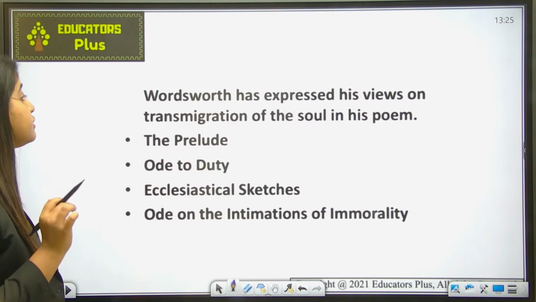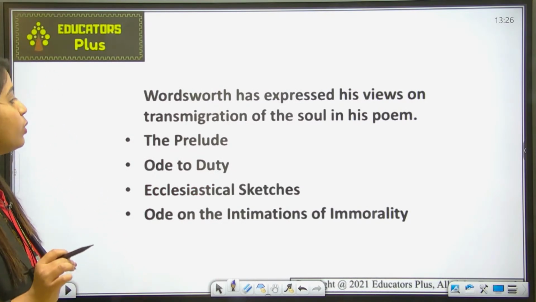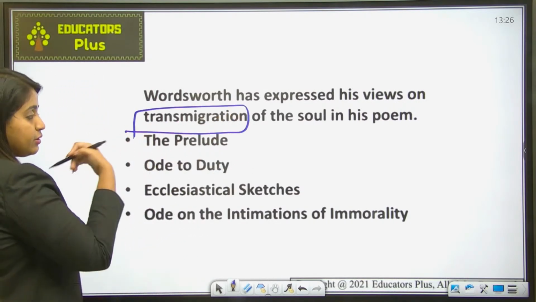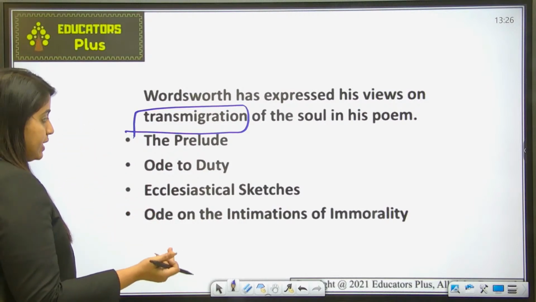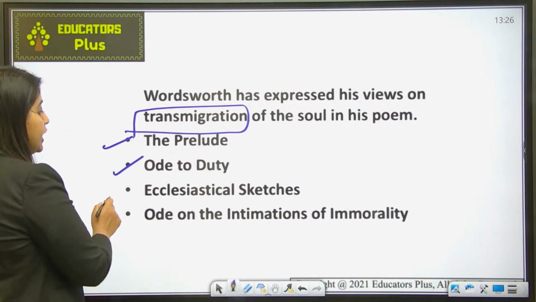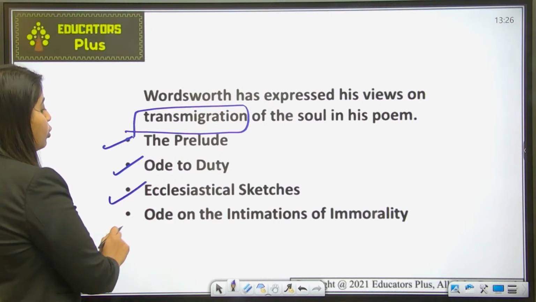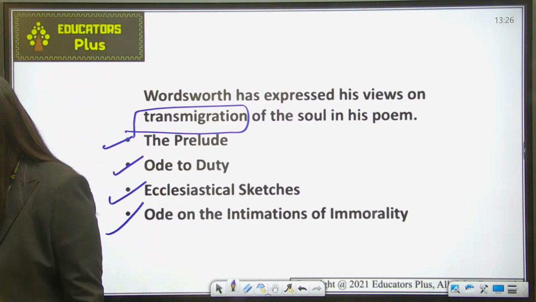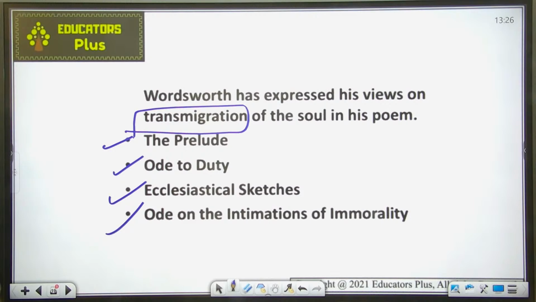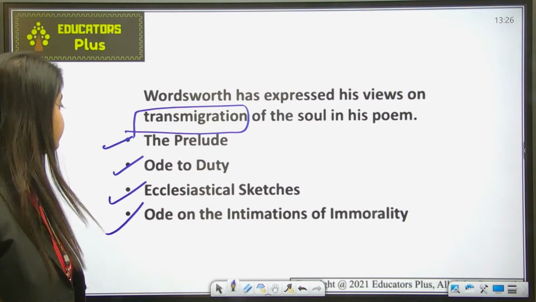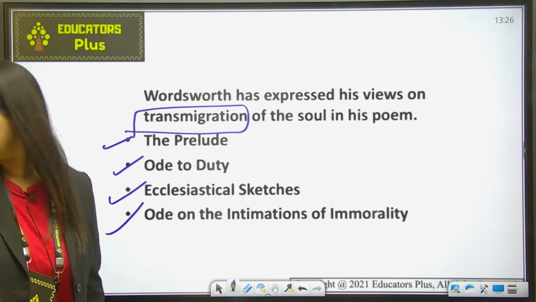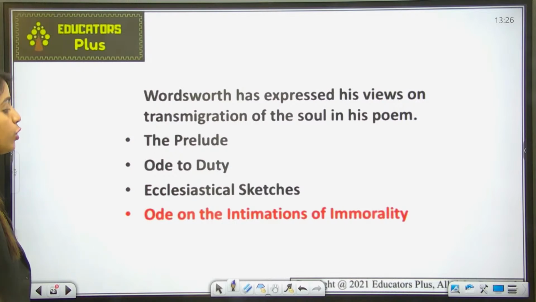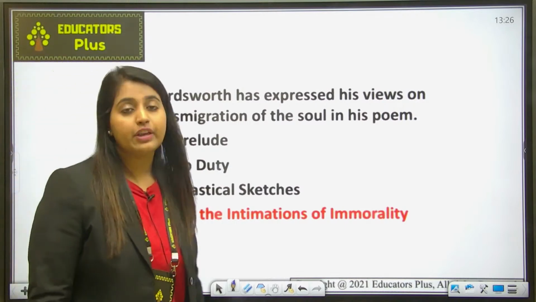Wordsworth has expressed his views on transmigration of the soul in his poem. ठीक है, तो किस poem में उसने अपना ये the theme of transmigration has been expressed? Is it Prelude, Ode to Duty, Ecclesiastical Sketches, or Ode on the Intimations of Immortality? So you have to tell me in the chat box which is the correct option. The answer to this question is Ode on the Intimations of Immortality.